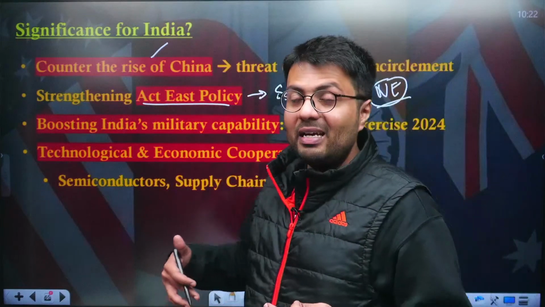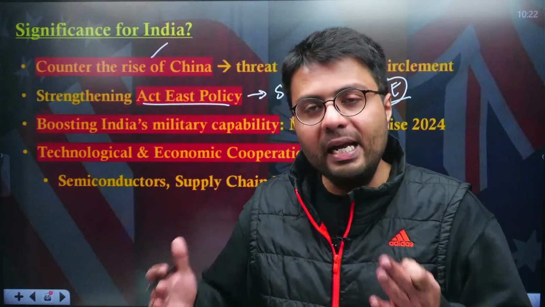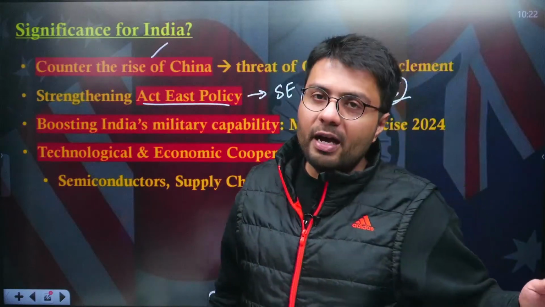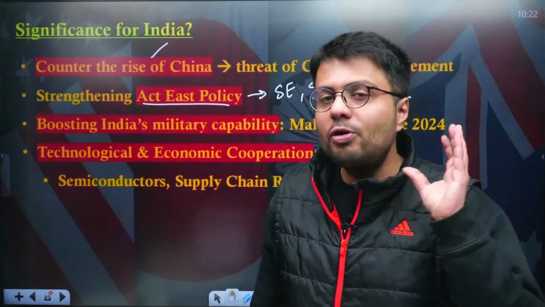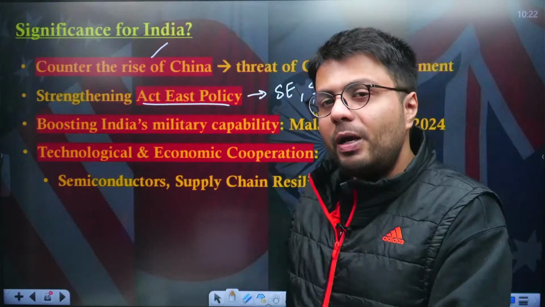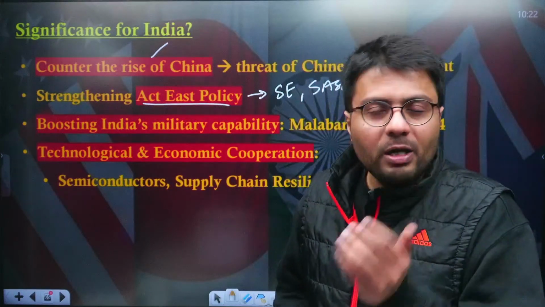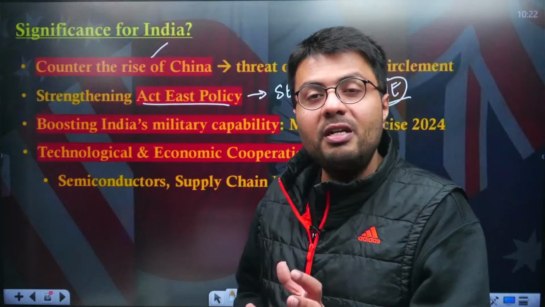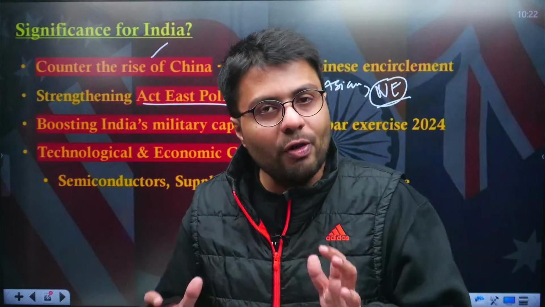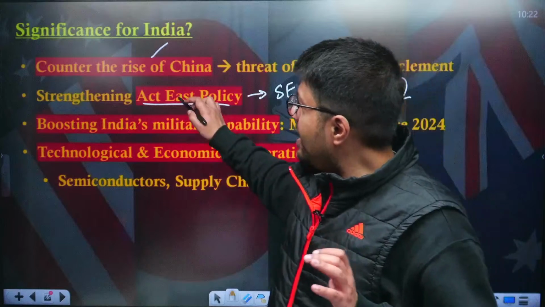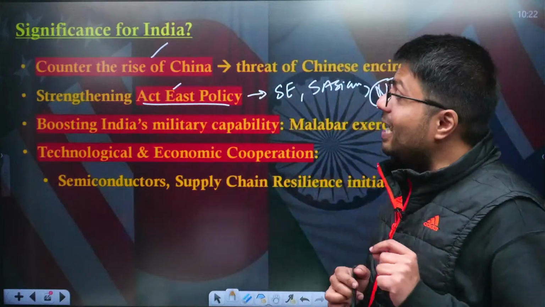Japan and Australia are themselves economically developed, and hence they can undertake many economic investments, particularly in India's northeastern region. And this will also allow India to coordinate closely with other Southeast Asian nations, because they are eventually the allies of the US. So this is how India is trying to strengthen its Act East policy.